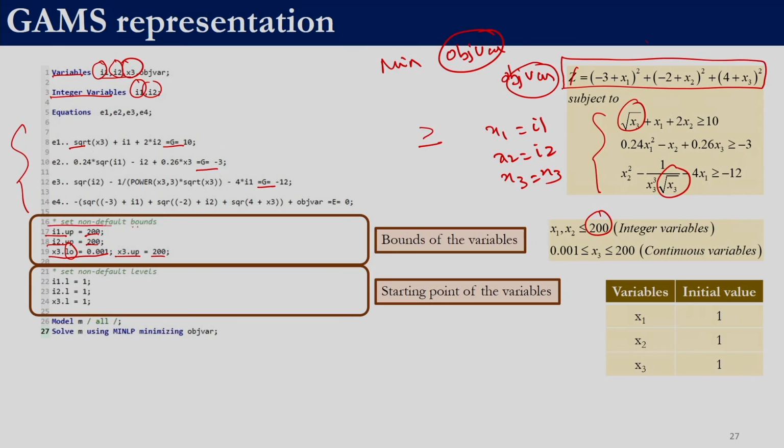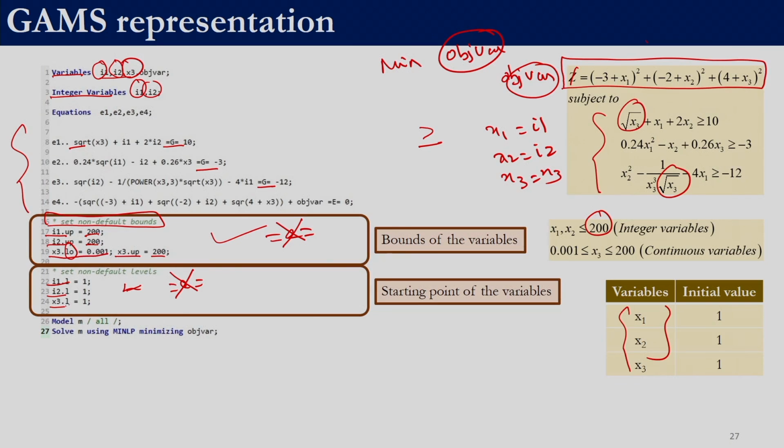Over here if you see, we have this star. When we begin a line with a star, it basically means it is a comment. Here we are specifying the bounds of the variable, and in this case we have been given the initial value. So, we specify I1 dot L is equal to 1, I2 dot L is equal to 1, x3 dot L is equal to 1. Again remember, not equal to E equal to, these are not constraints, this is just a starting point. For bounds, we are not supposed to give it in terms of equality constraint.